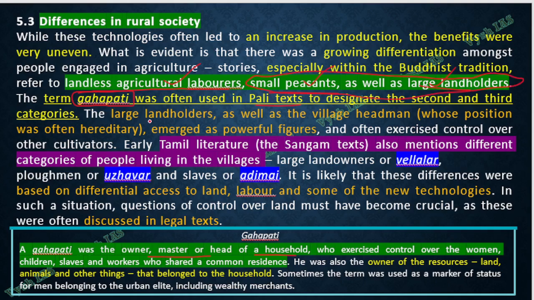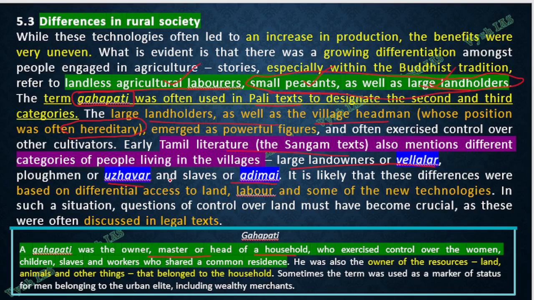Now the large landholders are often the village headman, and that will be mostly hereditary also. This also you have to know. UPSC has already asked whether the village headman can be hereditary. It is hereditary. And then in Tamil literature, the Sangam texts, they mention different categories of people. Large landowners are called Vellalar, plowmen are called Uravar, and the slaves are called Adimai.